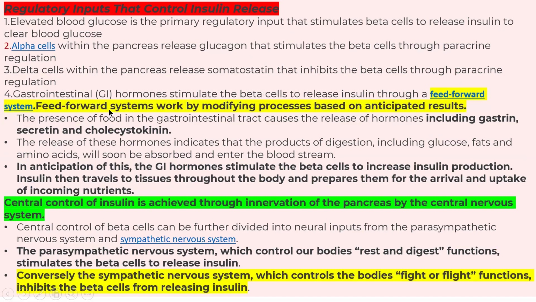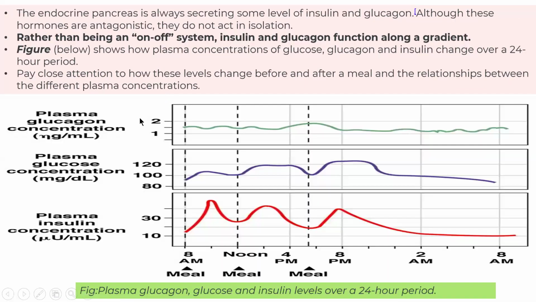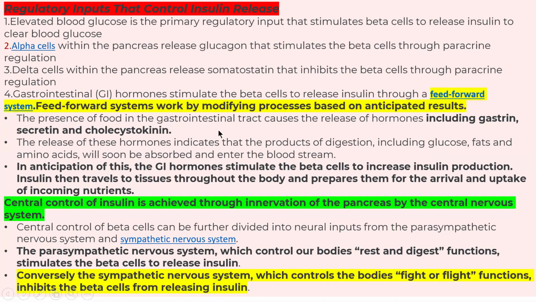Now, gastrointestinal tract hormone stimulate the beta cell to release insulin through the feed forward system. The presence of food in the gastrointestinal tract causes the release of hormones, including gastrin, secretin, and cholecystokinin. The release of these hormones indicates the products of digestion, it means glucose, fat, and amino acid will soon be absorbed and enter the bloodstream.